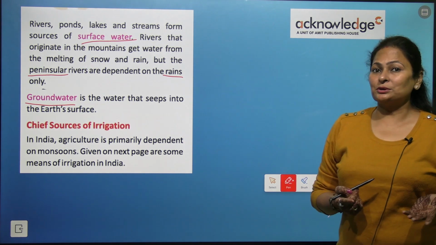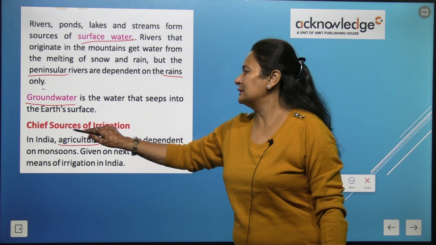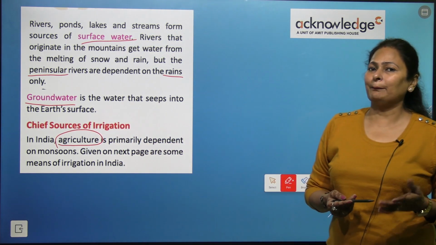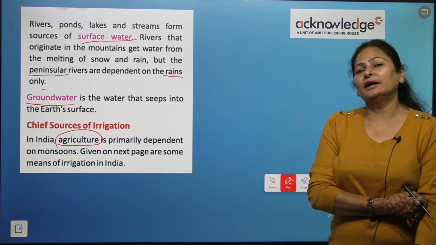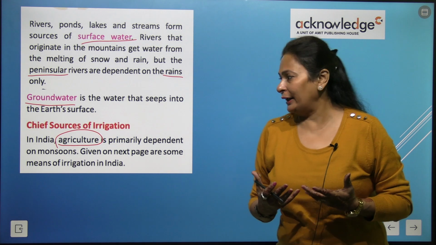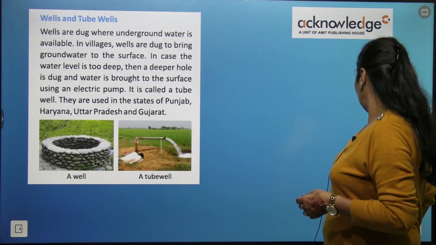Now, the chief source of irrigation in India: agriculture primarily depends on rainwater, right? For irrigation, we are dependent on rain. Given on the next page are some means of irrigation in India.